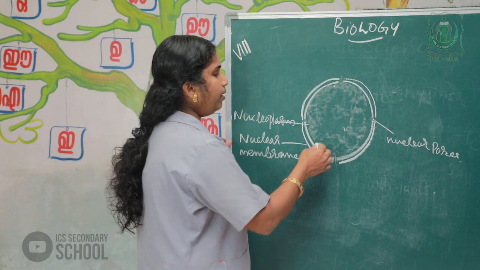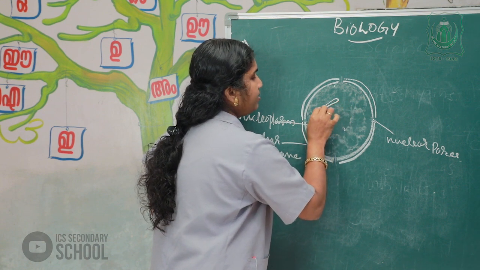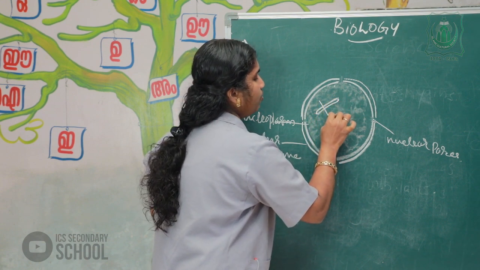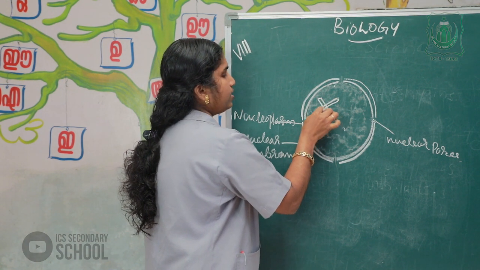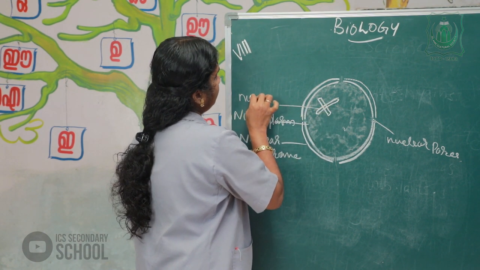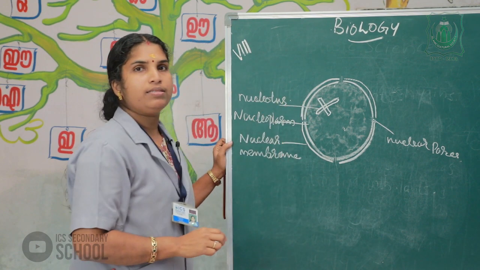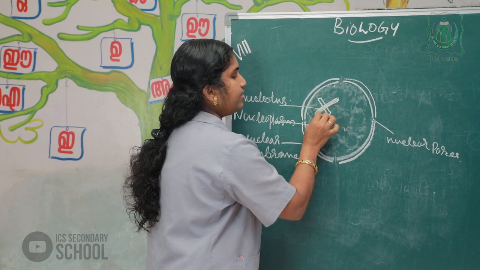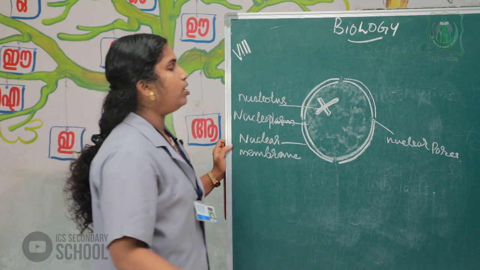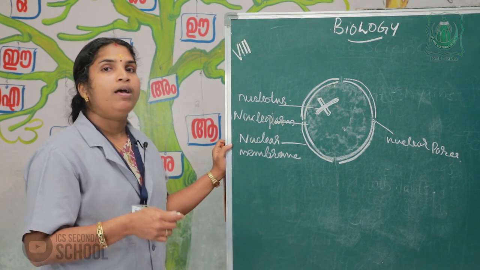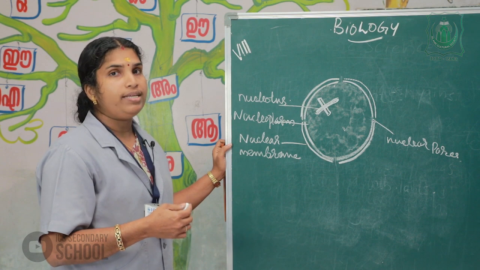Next, the membranous, stalk-like structure seen inside the nucleus is known as the nucleolus. This nucleolus takes part in protein synthesis.